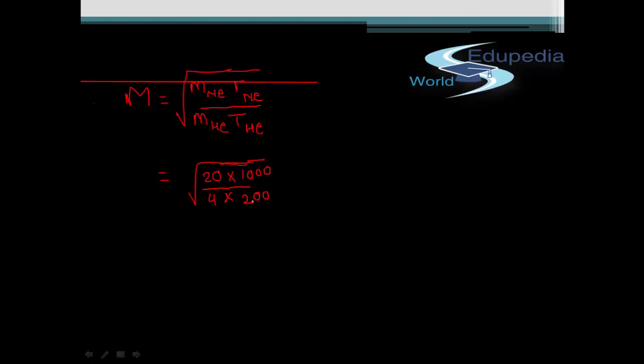So if we carry out the calculations, this 0 and 0 will get cancelled, this 2 will cancel 20, and it will become 10. 10 into 10 will be 100 upon 4, that will be root under 25, and root under 25 will be equal to 5. That will be our answer for the question, which is an integer. It will be 5.